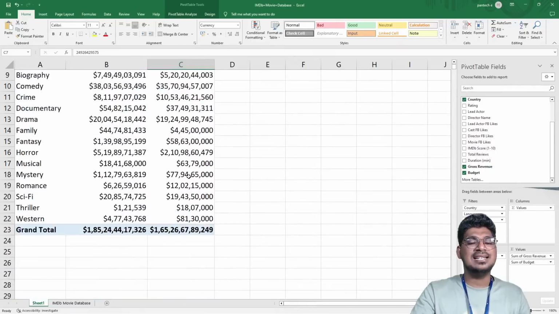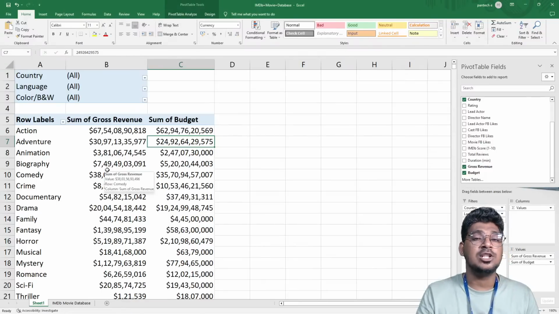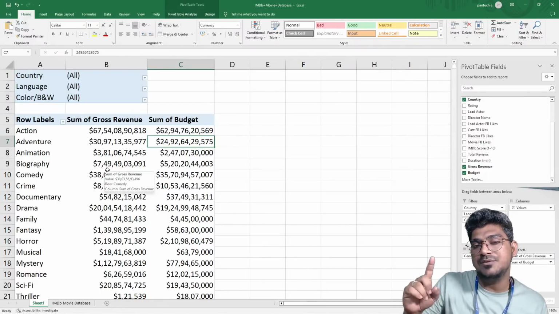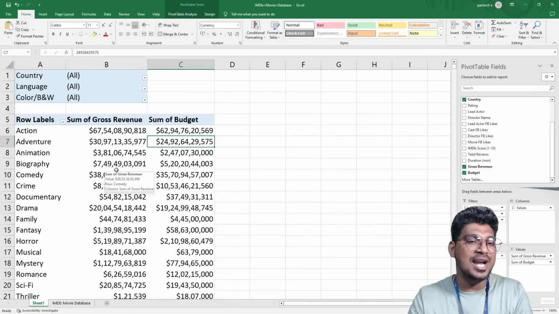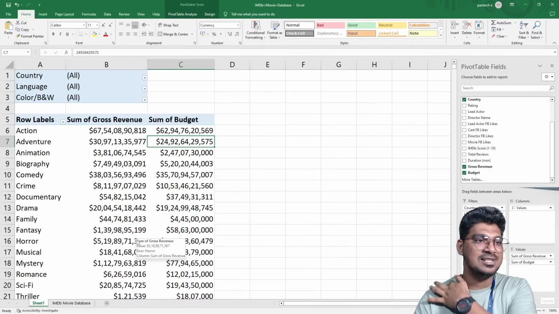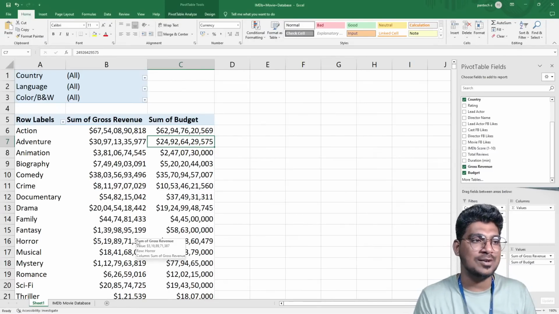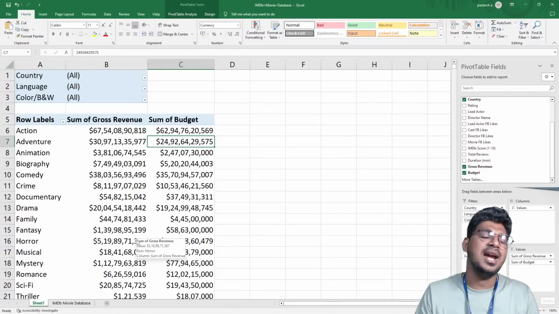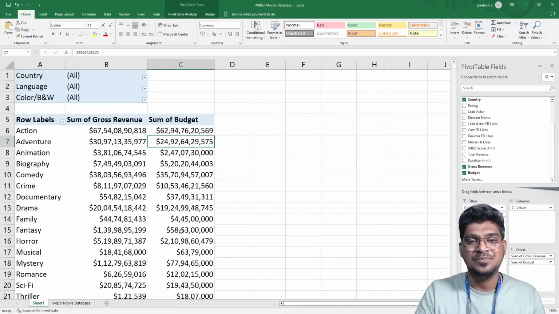So now you can see this one, pretty good to see. Why? Because this is actually currency, the gross of revenue, while the sum of the budget was another currency type. So for that I changed this format like this. Hope you guys understood this. If you are clear about this, please mention in the chat box, clear Philip. So this is the way you can convert the format like this.